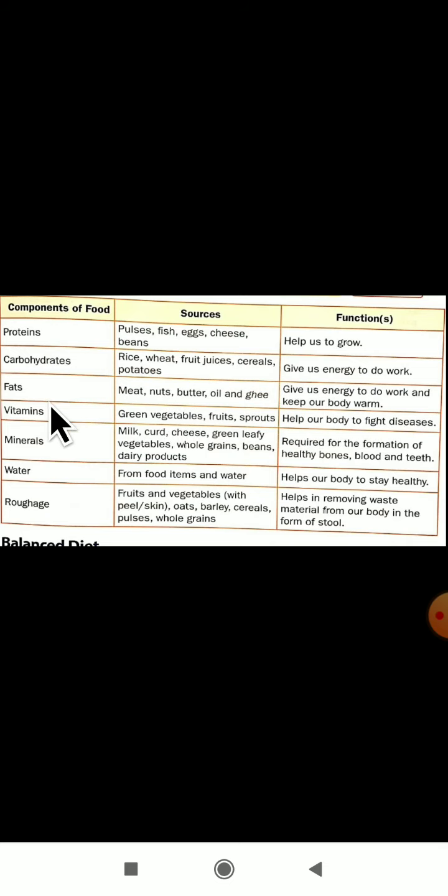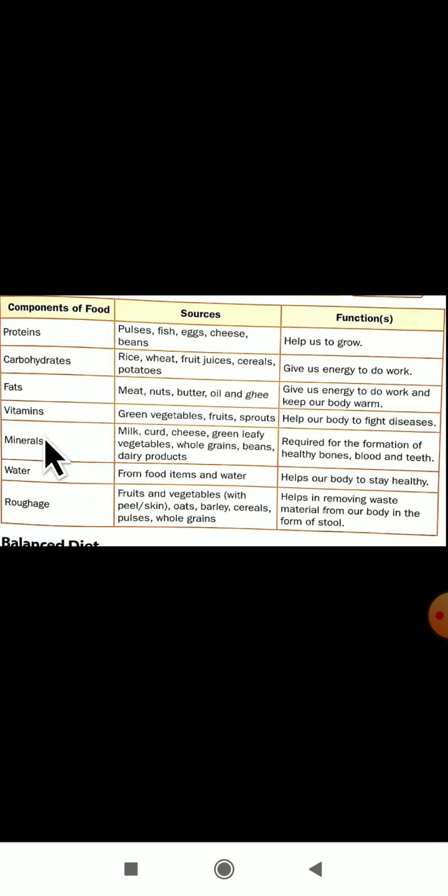The next component of food is vitamins. Vitamins we are getting from green vegetables. Yes, green vegetables, fruits and sprouts. From these sources we are getting vitamins to our body and it helps our body to fight diseases. Yes, if we get any disease, if these vitamins are there in our body, they will fight against the diseases here.